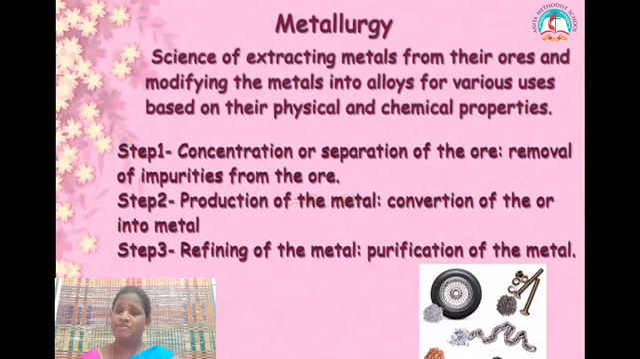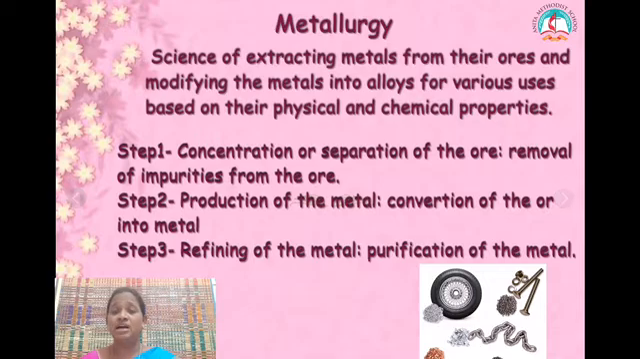We use many metals in our day-to-day life. What is metallurgy? It is the science of extracting metals from their ores and modifying the metals into alloys for various uses based on their physical and chemical properties. We have 3 steps in the metallurgical process. The first step is concentration or separation of the ore, which means we have to remove the impurities from the ore. Step 2 is production of the metal, conversion of the ore into metal. Step 3 is refining of the metal, which means purification of the metal.